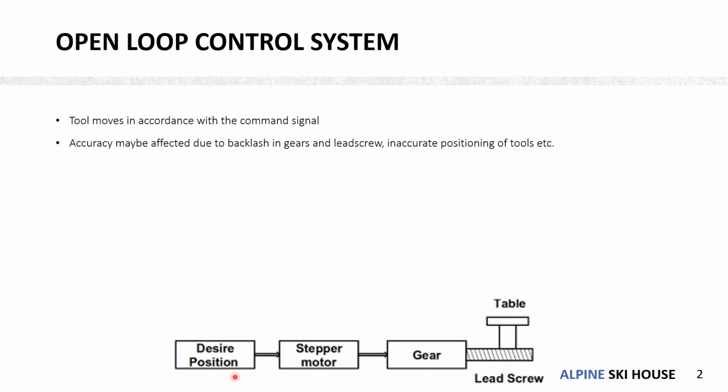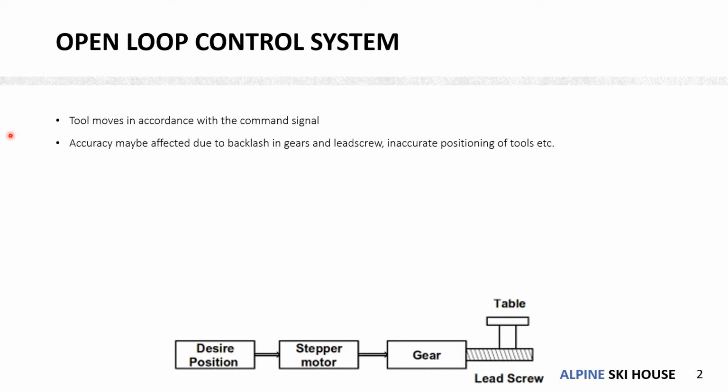So the desired position given as the CNC code activates the stepper motor, which then moves the gear. The gear rotates or moves the lead screw, which in turn moves the table to the desired position. So that is a simplified version of the working of a CNC lathe. If there are no errors, then the movement of the table will be accurate.